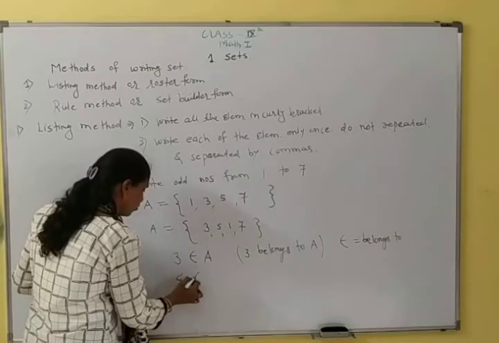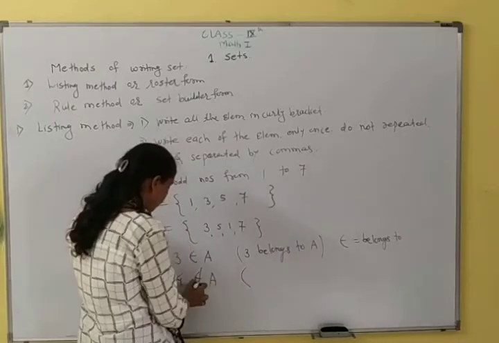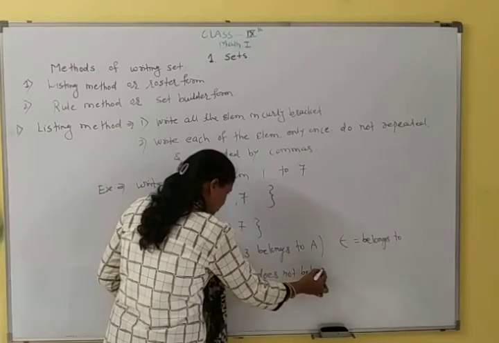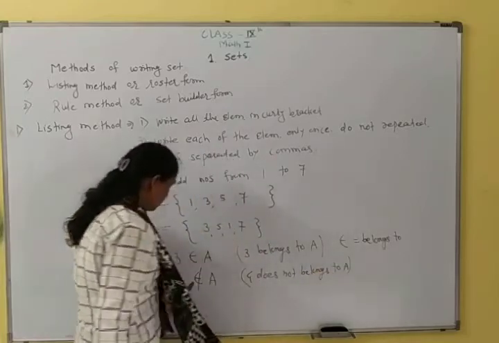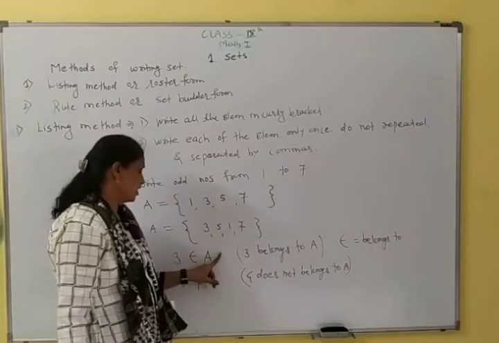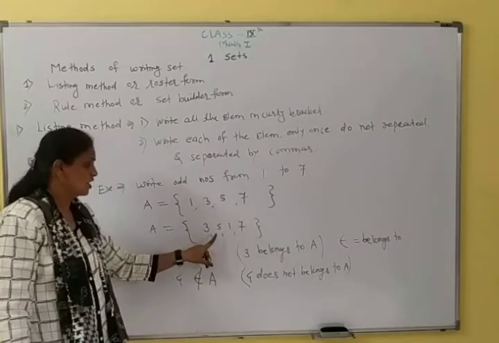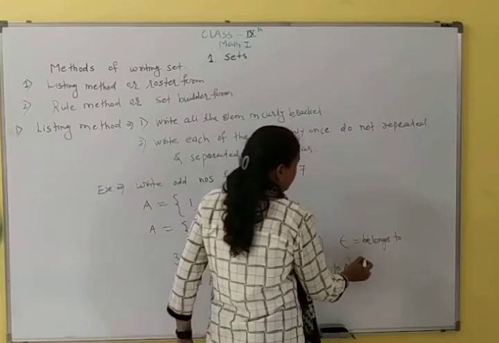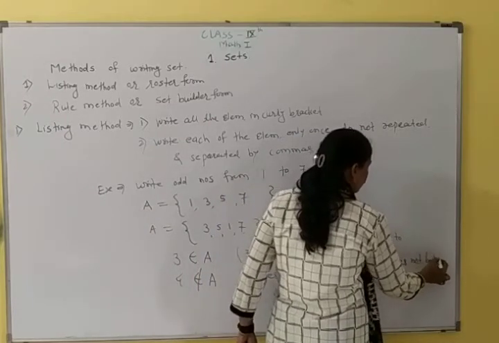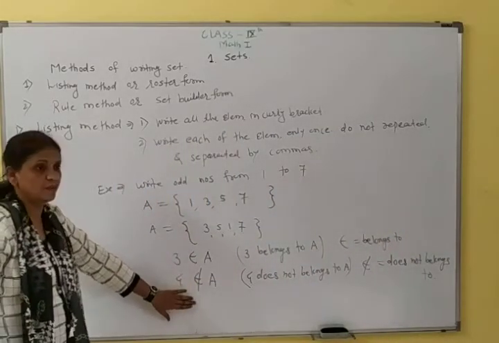Is 4 here? No, it is not. So 4 does not belong to A. It is called does not belong to. We read it as 4 does not belong to A. It means 4 is not an element of this set. 3 belongs to A, 3 is an element of set A, but 4 does not belong to A. Belongs to means it is an element, does not belong to means it is not an element.